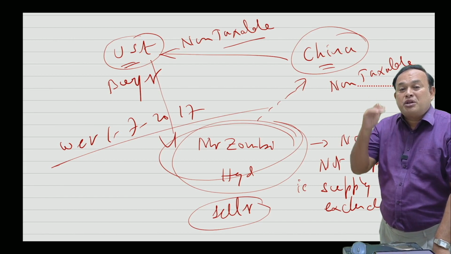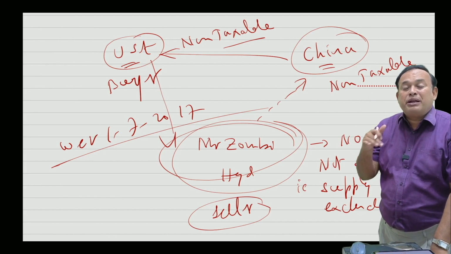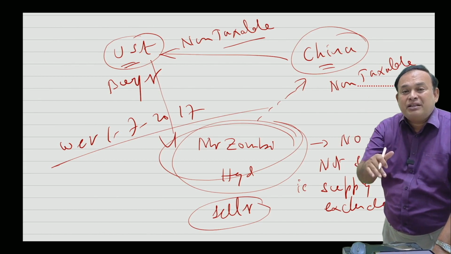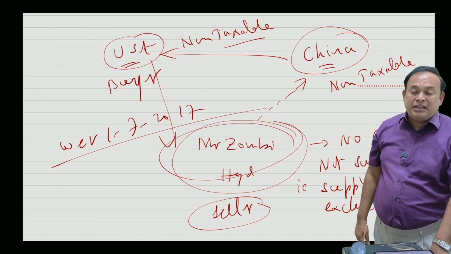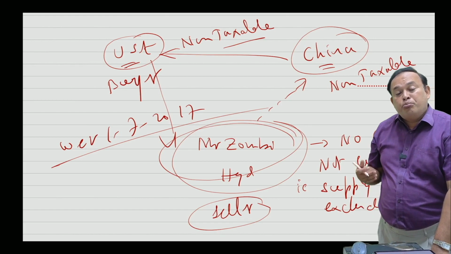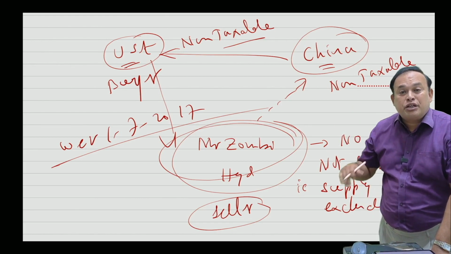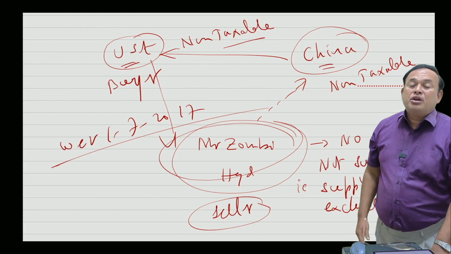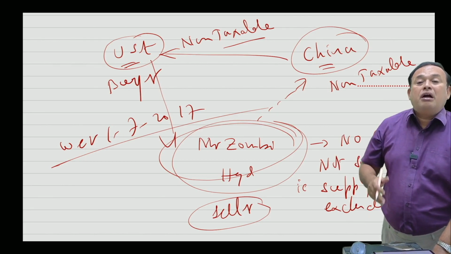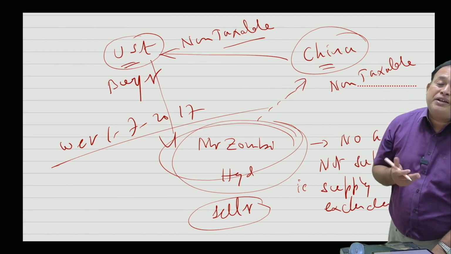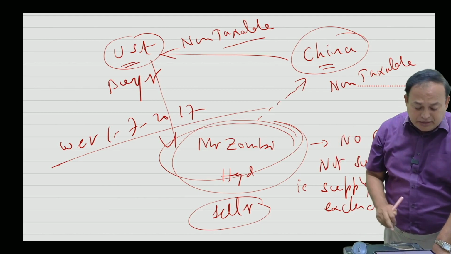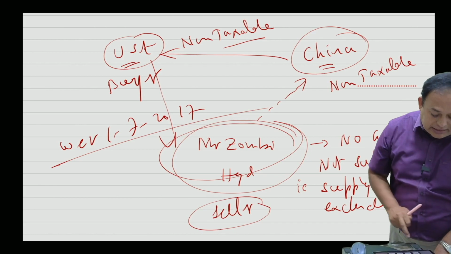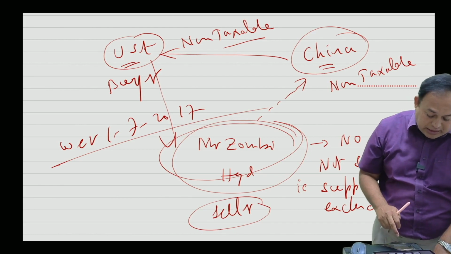With retrospective effect, this supply excludes, which was not mentioned prior to the Finance Act 2023. In that case, before the introduction of supply excludes, we made a transaction and paid the GST. What is the fate of that GST? Whatever GST you paid, don't ask for any refund. This is what I mentioned here by saying that no refund is allowed in the given case.